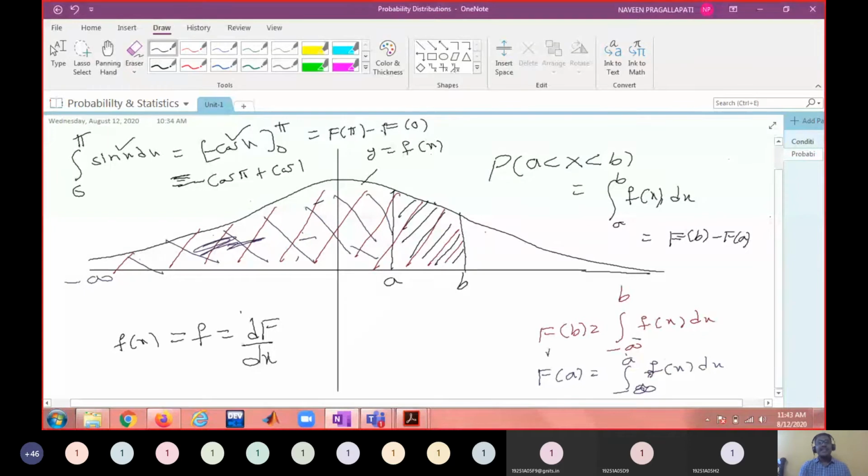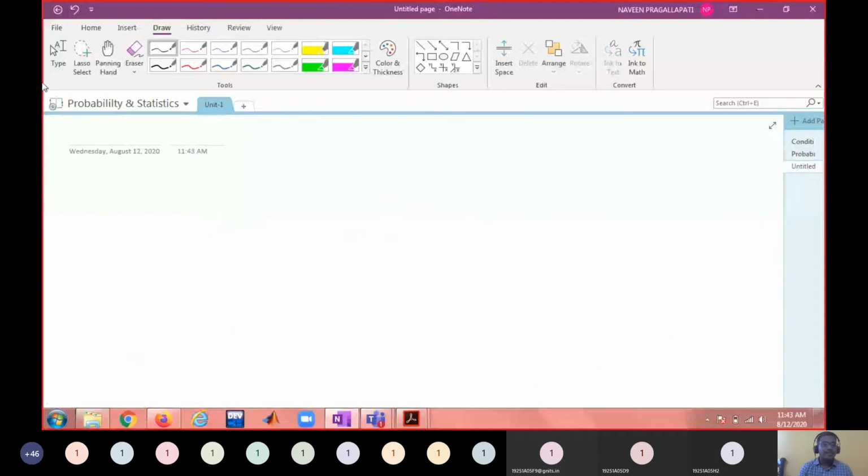Now there are some statistical definitions on the random variable that we will see now. So the first one is called expectation. All of you please make a note. Write down in your notebook: expectation.